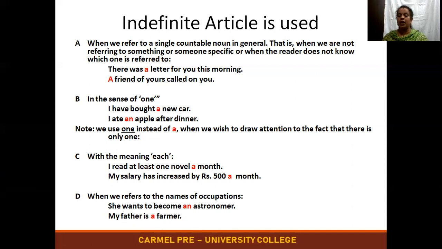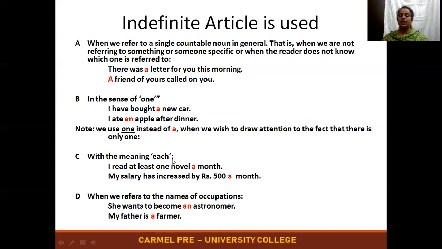When the number is very important, we use one. If there were 5 apples and I ate only one, with 4 remaining, I will say I ate only one apple. But for just information that I had an apple for dinner, I'll say a random one. In that case, the number is not very important.